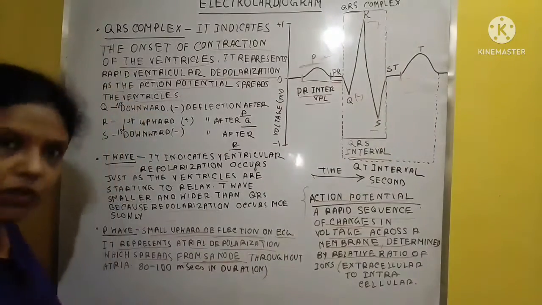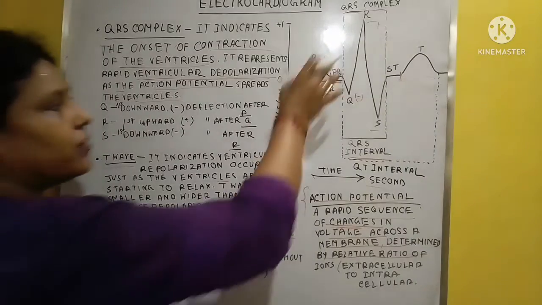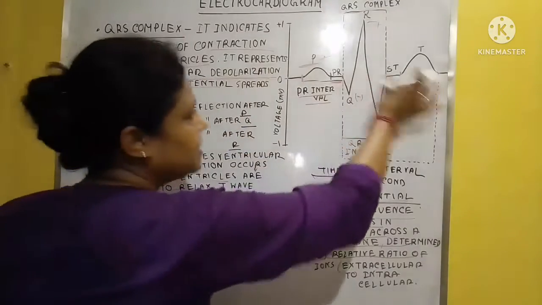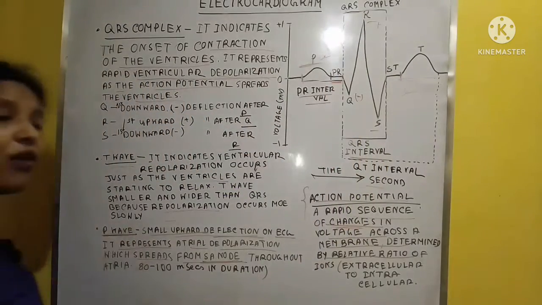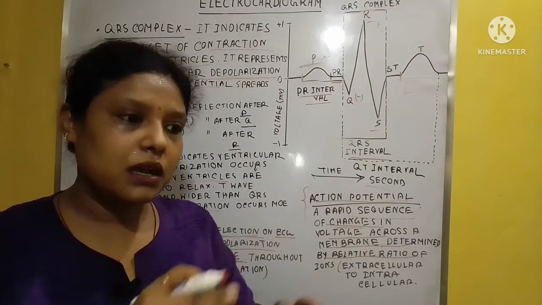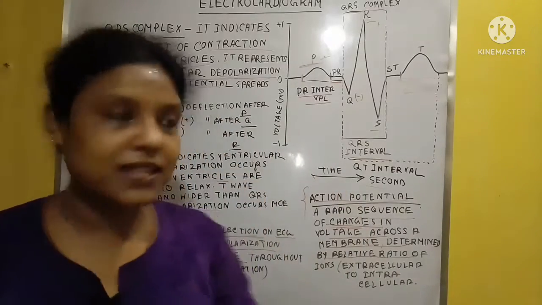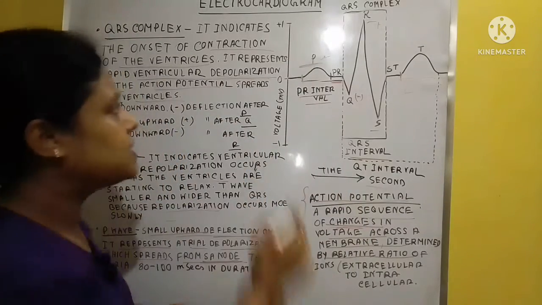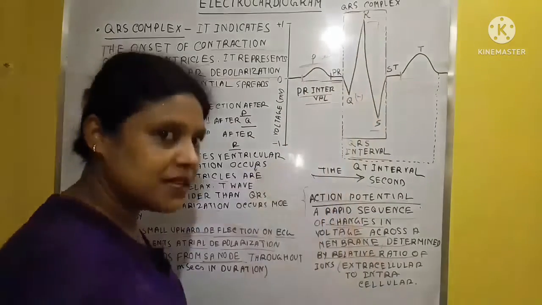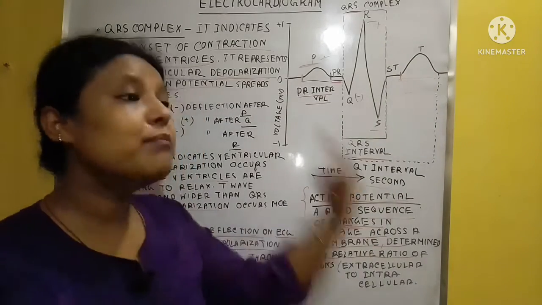QRS is the ventricular depolarization, and the T is the repolarization when the ventricles start to relax. The T is always wider than the QRS complex, and we must take the first deflection, not the second one, which we cannot consider. That means after P, the Q is the first deflection, and after Q, the R is the first deflection. In the same way, we take the first deflection after the previous wave.